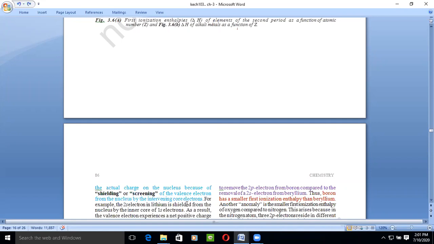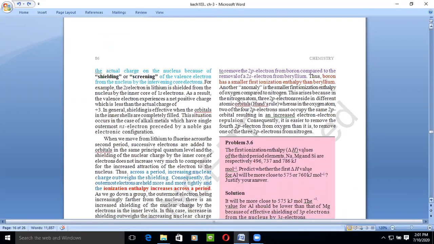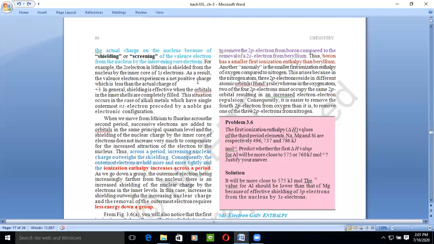This thing you can learn with an example. For example, if I have a nucleus for an X atom, and if I have 5 shells there, it means electron filling is there in 3s. So there are so many electrons. How many? 6 in 2p, 2 in 2s and 2 in 1s, which means we have 10 electrons between the outermost shell and the nucleus. So as the atomic number increases, there will be a screening effect or shielding effect, which reduces the force of attraction between the outermost electron and the nucleus.